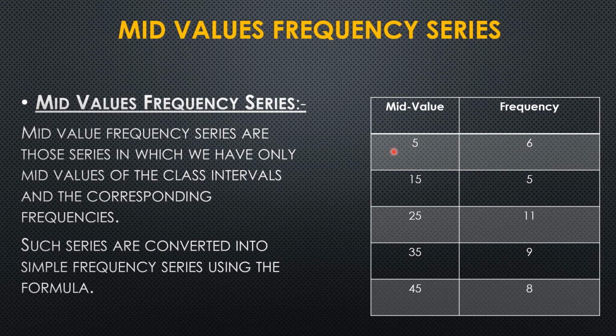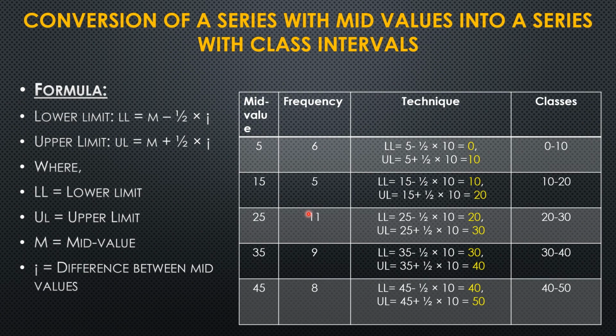In the table, the first column is the mid values, that is 5, 15, 25, 35 and 45. The next is the frequencies of the respective mid values. This is the table of a mid-value frequency series, where we don't have any class interval, just the mid value of the class interval. The next thing we have to understand is the conversion of a series with mid values into a series with class intervals.